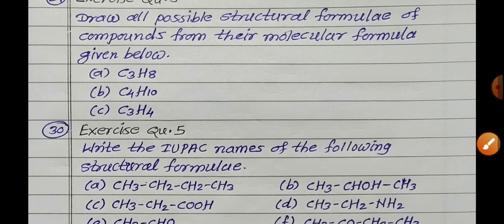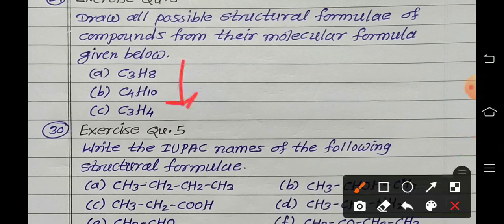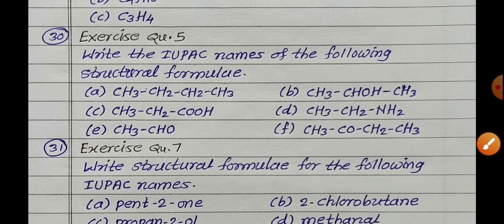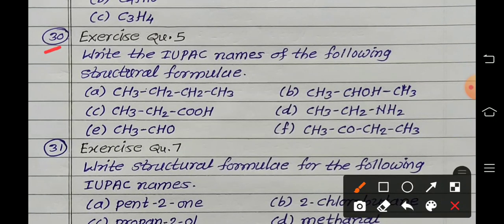Molecular formulas are given here, so you try to draw the structures. Next, question number 5 in our exercise: write the IUPAC names of the following structural formulae. 6 formulas are given here: A, B, C, D, E, F. Try to draw the structural formulae and find out the IUPAC names.